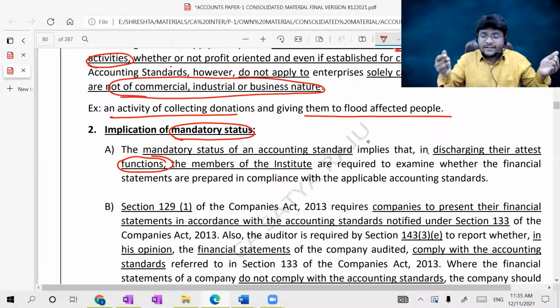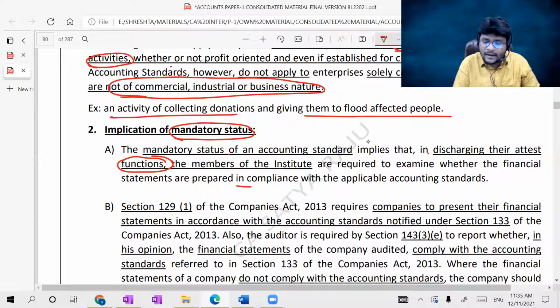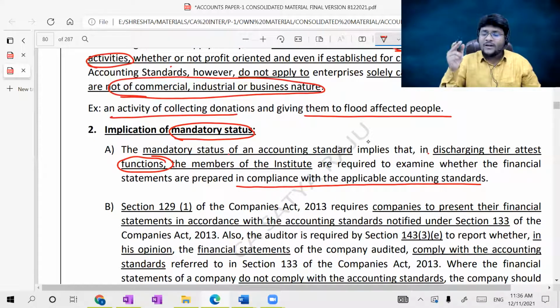In discharging their attest functions, the members of the institute, the members of chartered accountants, are required to examine whether the financial statements are prepared in compliance with the applicable accounting standards or not. Simply, it is telling that wherever you are signing on the financials, you have to check whether such enterprises prepared their financials in compliance with accounting standards or not. Yes, that is the mandatory. When you are signing on the financial statement, it is mandatory to check whether such enterprise is in compliance with accounting standards or not. That is the point he is telling.